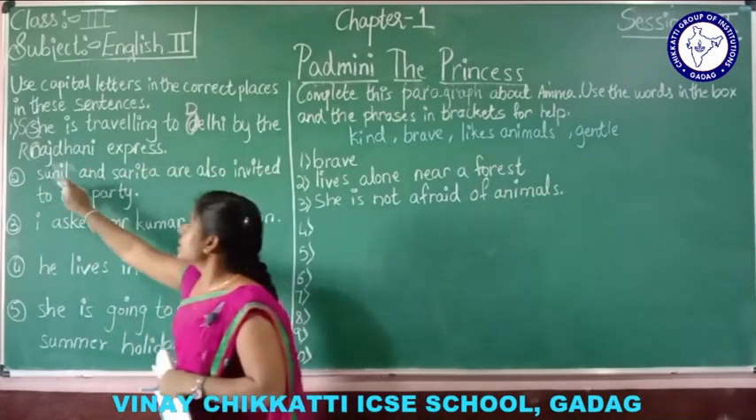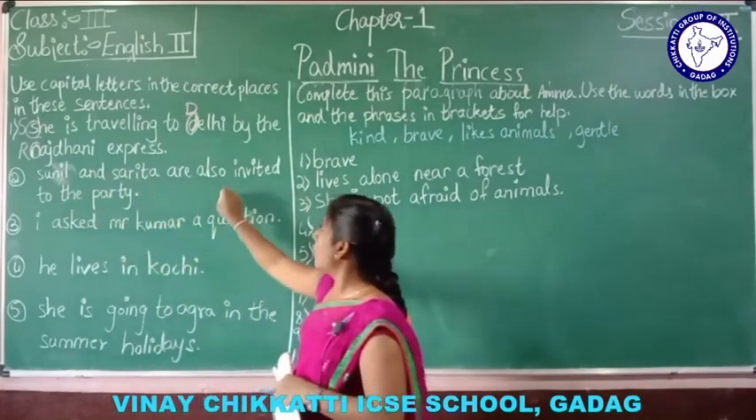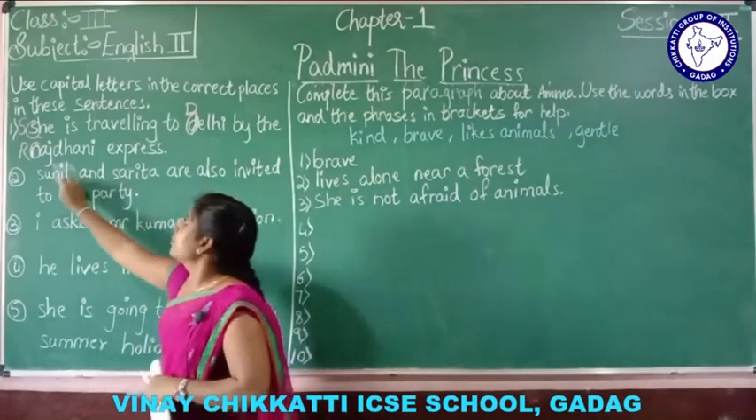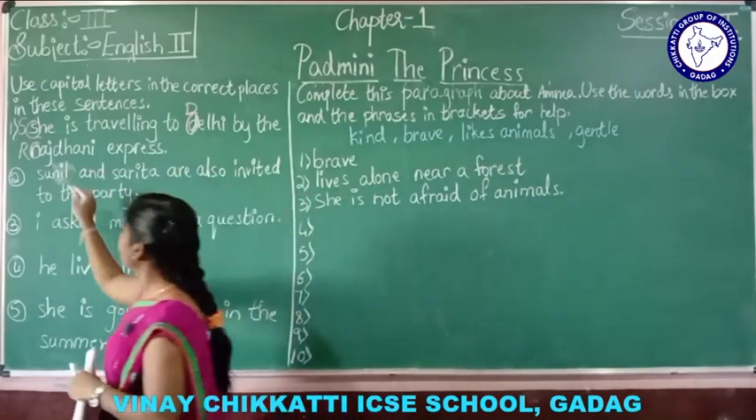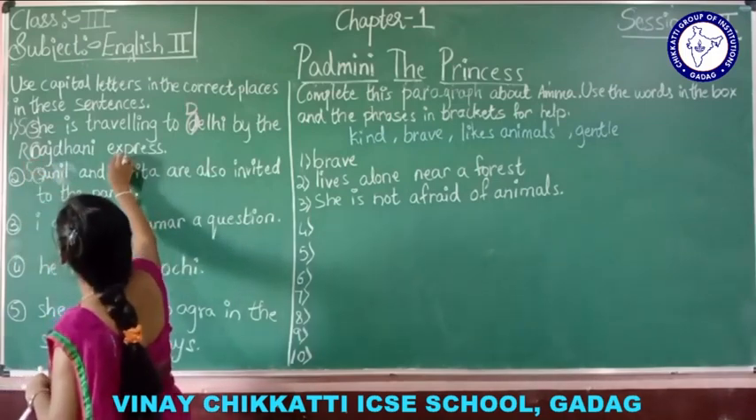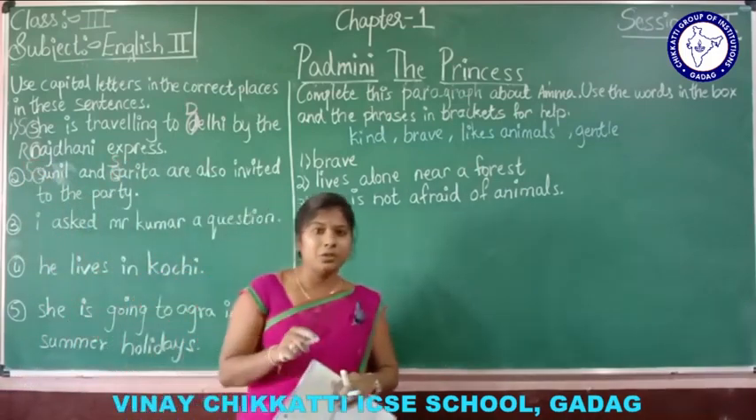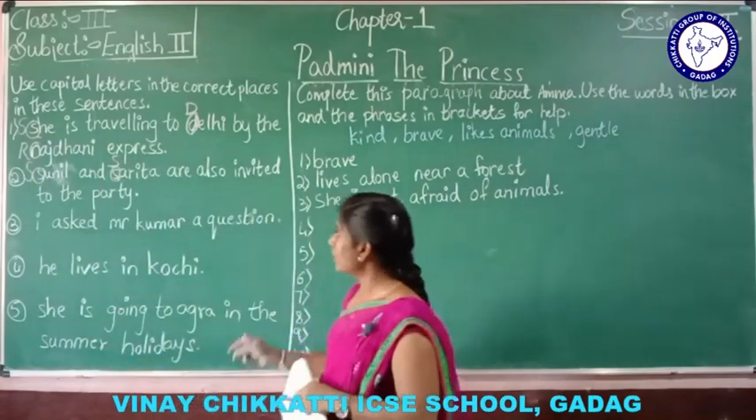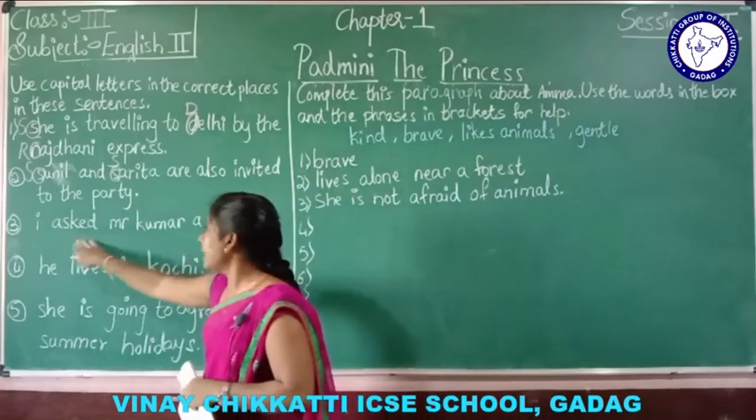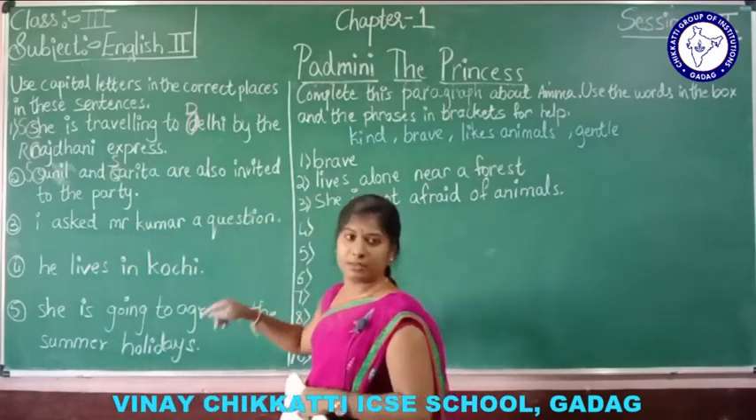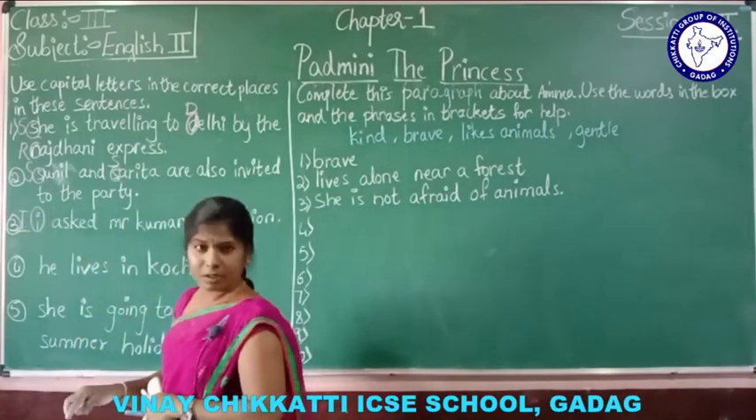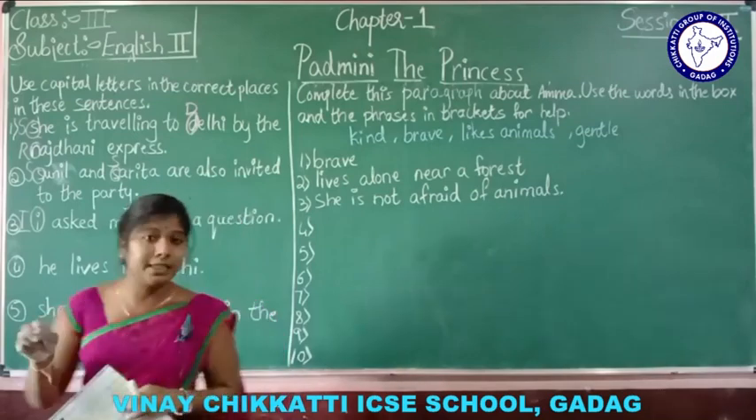Next one. Sunil and Sarita are also invited to the party. See here, name of the person. Yes. Okay. Here round off this yes also and write capital letter. Here also write capital letter. Understood? Do it in your textbook. Are also invited to the party. Understood? Next one. I asked Mr. Kumar a question. See, I. Here capital letter I. Okay. And Mr. Kumar. See here, Mr. Kumar.